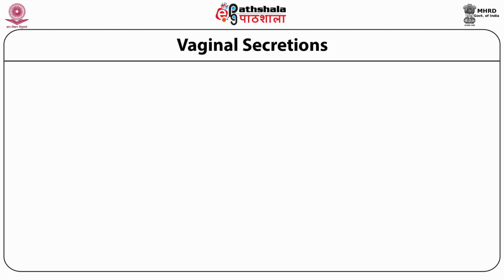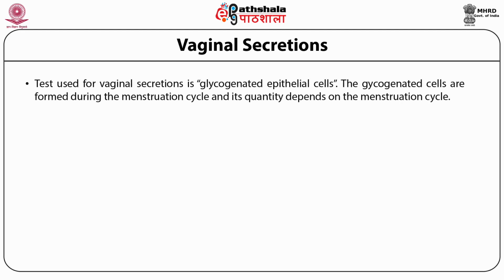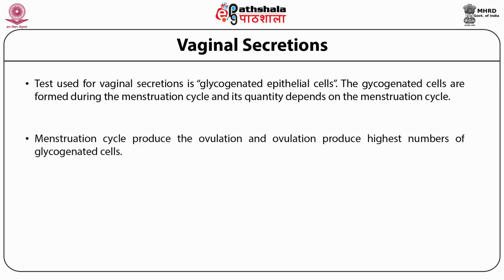Now, I'll be talking about vaginal secretions. The test used for vaginal secretion is the glycogenated epithelial cell test. The glycogenated cells are formed during the menstrual cycle, and their quantity depends on the menstrual cycle. The menstrual cycle produces ovulation, and ovulation produces the highest number of glycogenated cells.